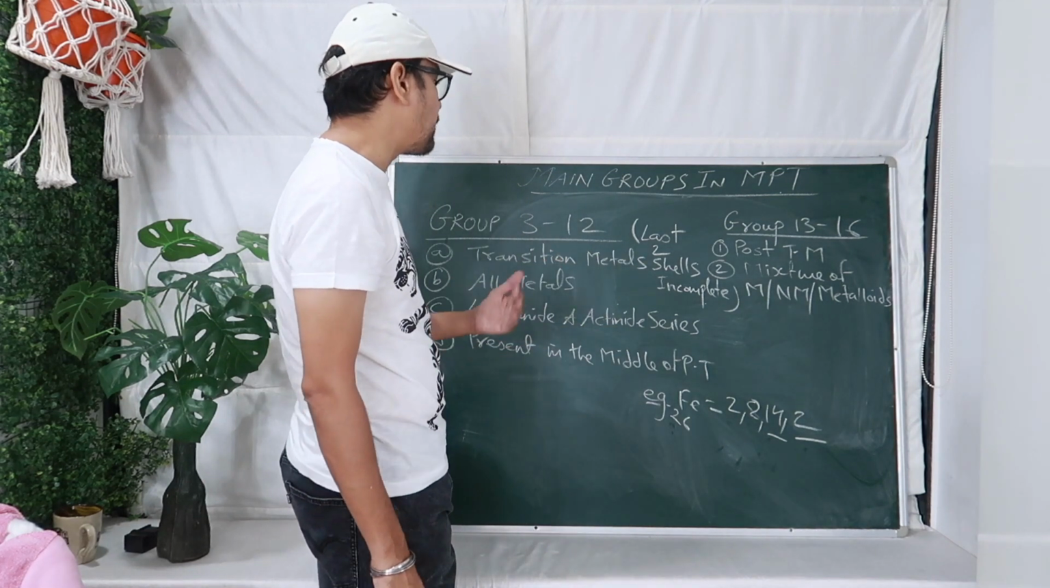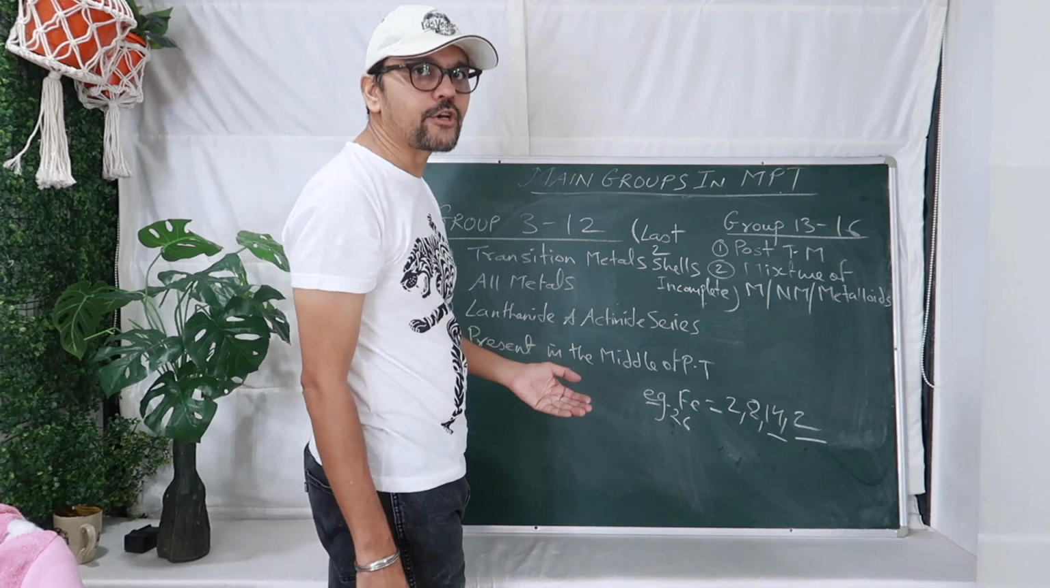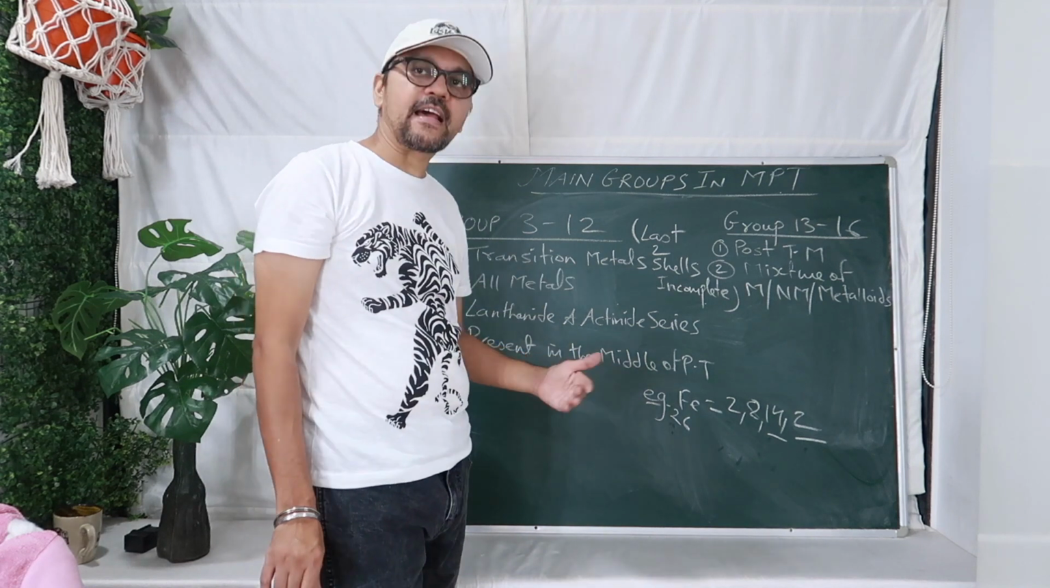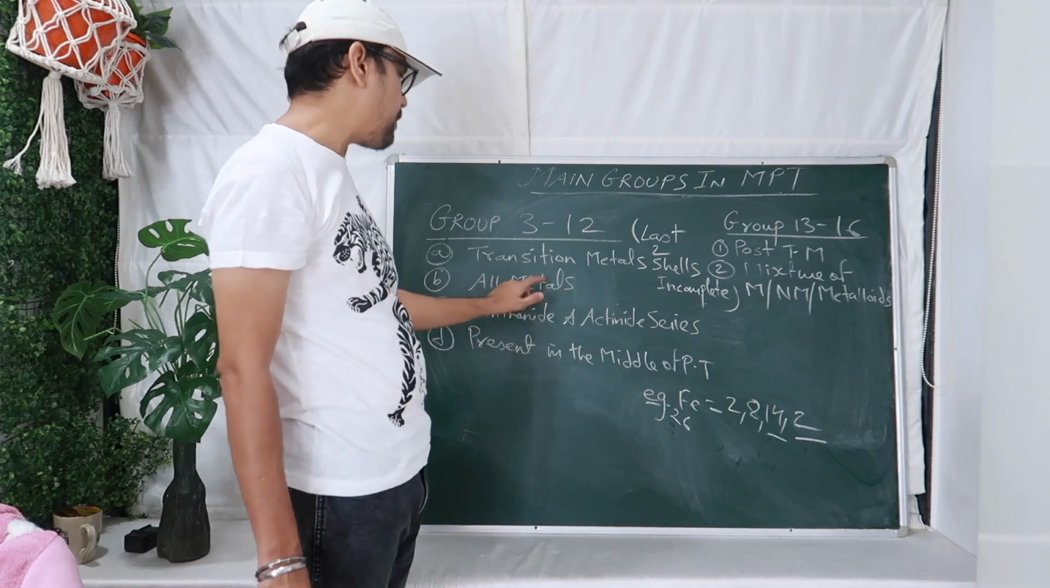They of course show variable valency. In chapter number 1 you had done that transition metals show variable valency. That's why iron has 2 valencies, ferrous and ferric, +2 and +3. All of them are metals.